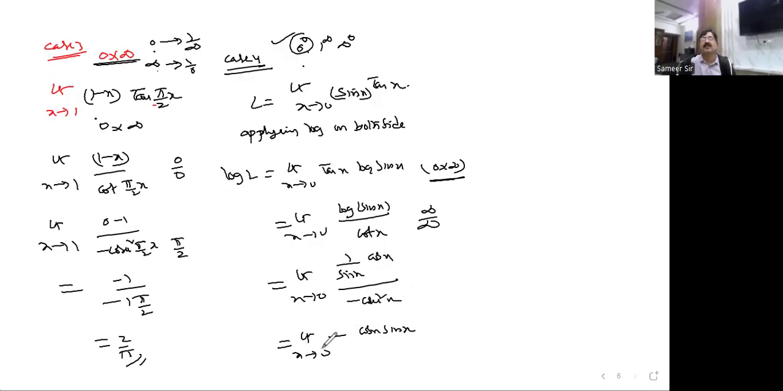Once you have it like this, just substitute the constant value. We are getting what? 0. So log L is 0. But actually we want L, which is e to the power of 0. L is equal to how much? 1. We are getting 1 here. So with this, case 4 of the log L'Hospital rule is completed. Now we'll move on to the next.